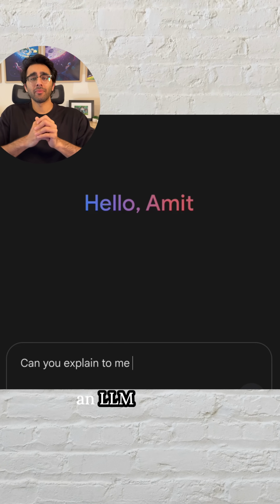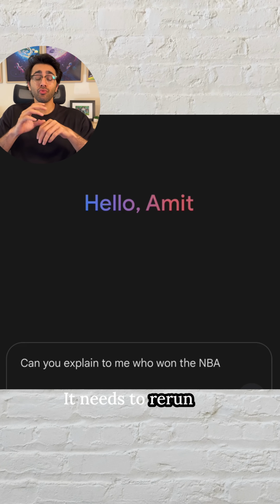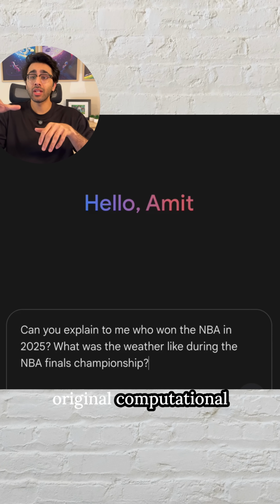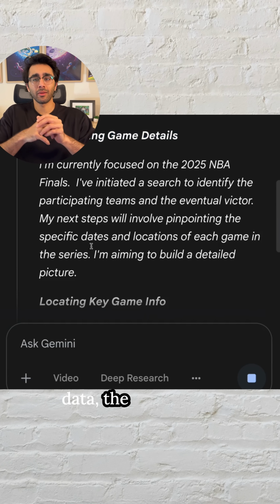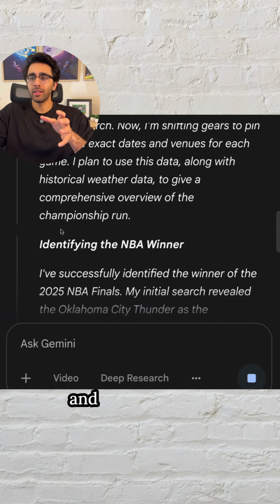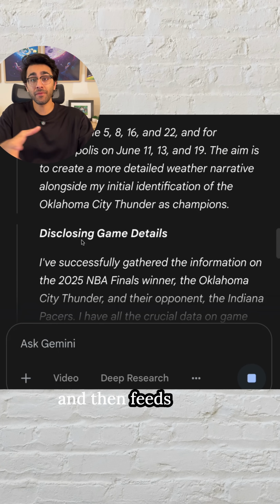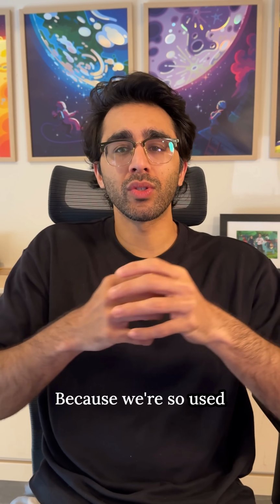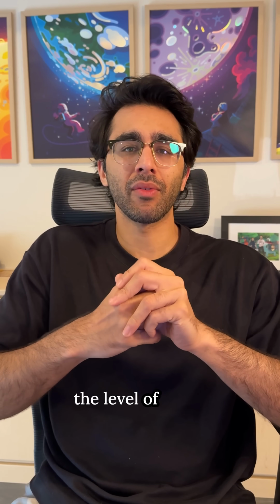The reasoning in an LLM does the same thing, except for each thought, it needs to rerun its original computational inference, but with more and more data, the more steps it thinks through. It takes these steps and the output of those steps, stacks it on top of each other, and then feeds it into the LLM once again. Because we're so used to thinking this way, we don't realize the level of effort that goes into any thought.